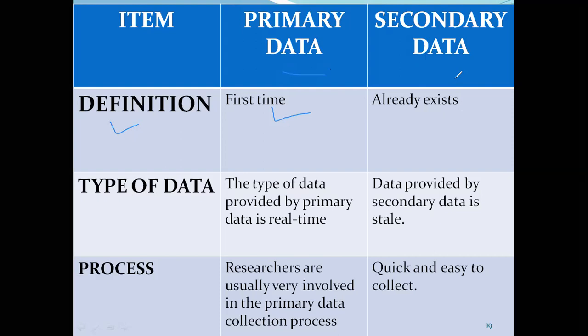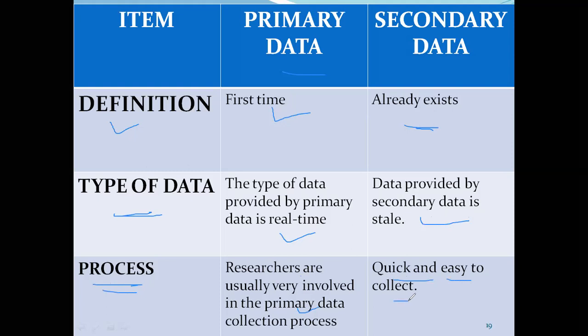Whereas based on the same census reports, if we carry out any investigation or any research, then it becomes secondary data for us. Now, type of data. The type of data provided by primary data is real time, meaning it is up to date, whereas data provided by secondary data is stale, meaning, as we have already discussed, it may be outdated. The process. Researchers usually are very involved in the primary data collection process, whereas you can see less involvement in the collection of secondary data because it is quick and easy to collect.